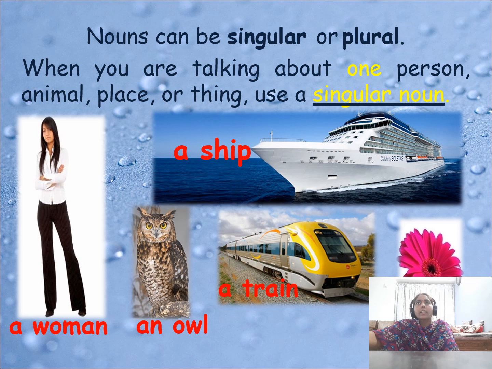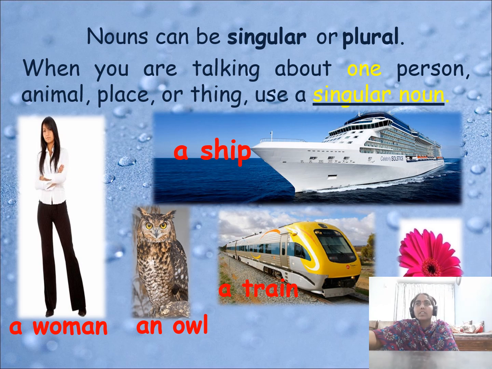Nouns can be singular or plural. When you are talking about one person, animal, place or thing, use a singular noun. How do we know it's a singular noun? Generally, a noun starting with a vowel sound takes the article an, and a noun starting with a consonant sound takes a. Here, a woman, an owl. Why? O is a vowel and is pronounced with the O sound, so an owl. So we have to denote it with an article.